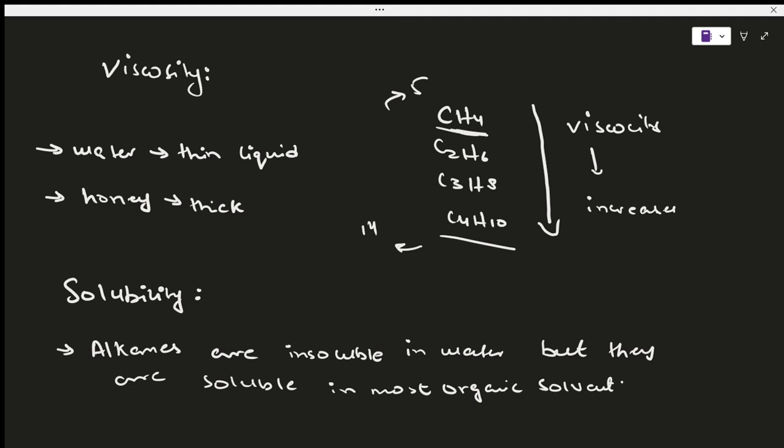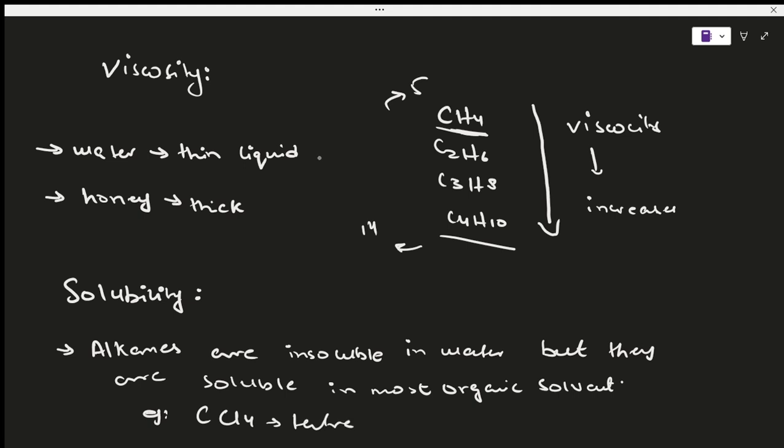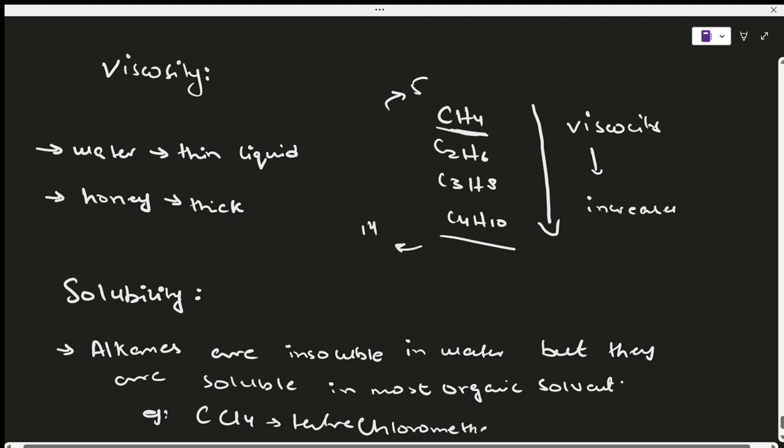You might get a question for 1 mark or so, and you'll only have to write whether alkanes are soluble in water or not, or if they are soluble, what they are soluble in. So you'll write organic solvent, and I can give you a quick example: they are soluble in CCl4, which is tetrachloromethane. This is at most what you need to know about solubility. So this ends our topic of physical properties of alkanes.